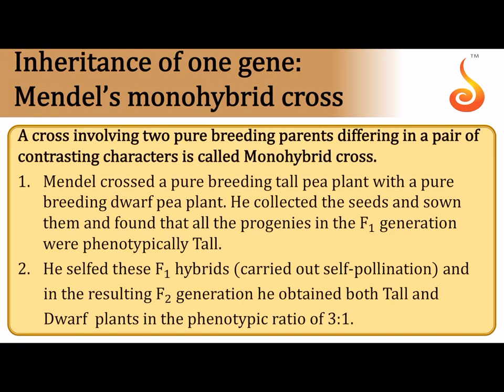Then if you look at his monohybrid cross, you know what a monohybrid cross is. First of all, a monohybrid cross is a cross involving two pure breeding parents differing only in one character or differing in one pair of contrasting traits. So here he chose height as the character of interest, and height exists in tall and dwarf. He crossed a pure breeding tall pea plant with a pure breeding dwarf pea plant, and he came about with the concept of dominance in the F1 generation.